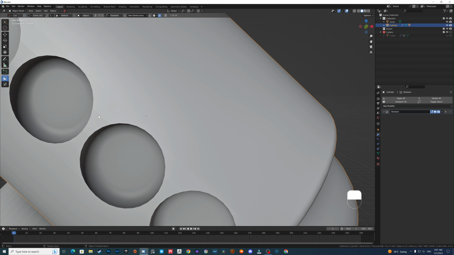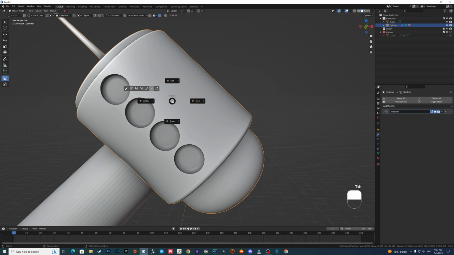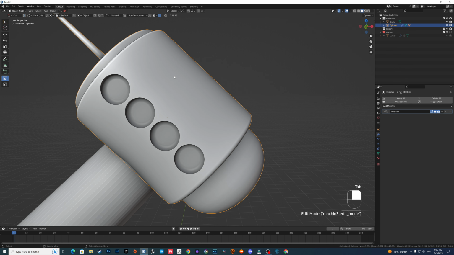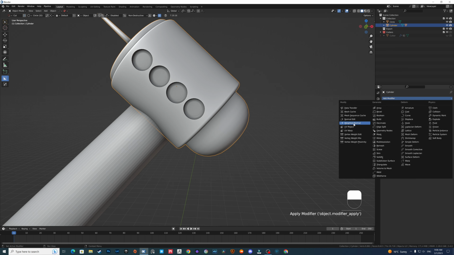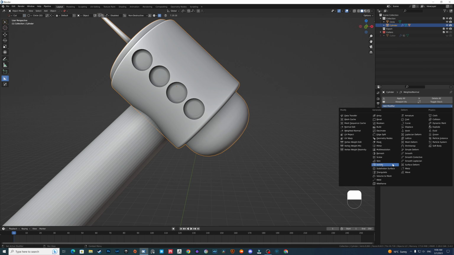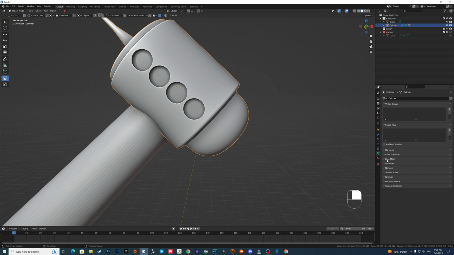And as you can see, we start to have problems here. Now the way I fix this is just go to edit mode and add some loop cuts here, and I think it will fix the issue. Let's add a weight. Okay. Yeah, this is much better.